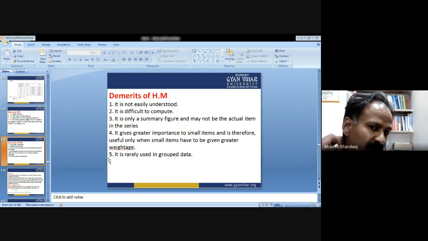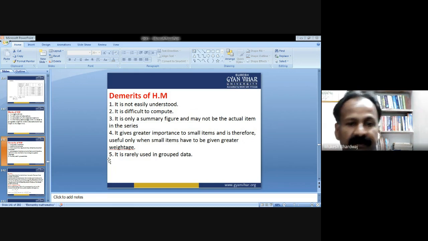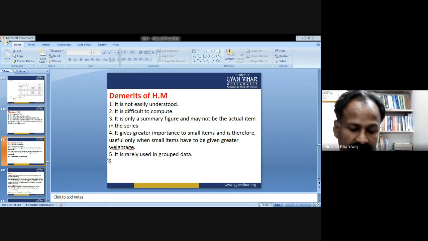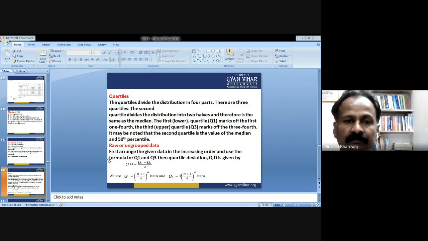It gives greater importance to small items and is therefore useful only when small items have to be given greater weightage. So this is a demerit. It is rarely used in grouped data. It cannot be used commonly for grouped data, but it is commonly used for ungrouped data. These are some demerits of the harmonic mean.